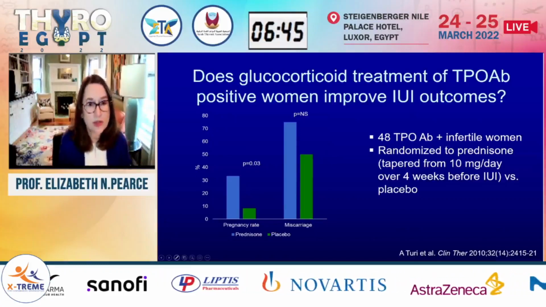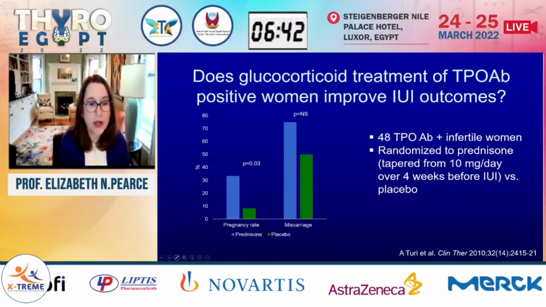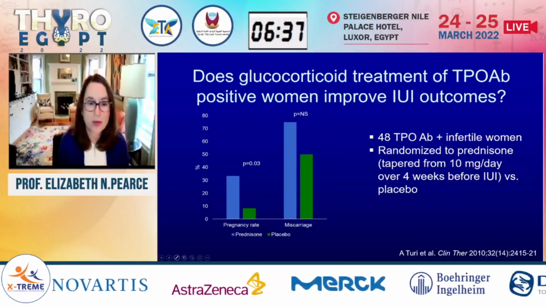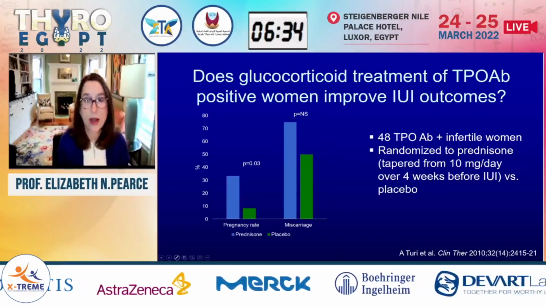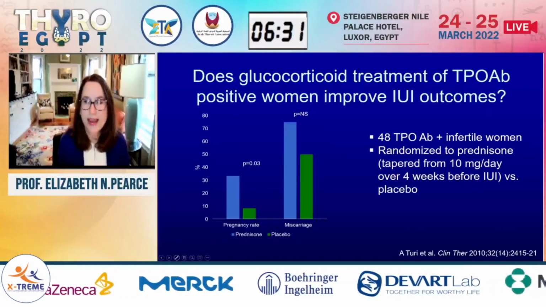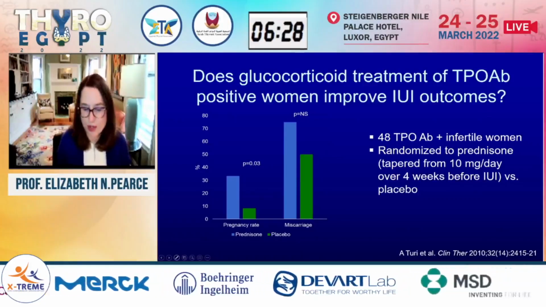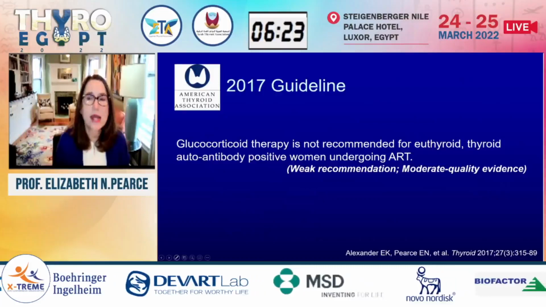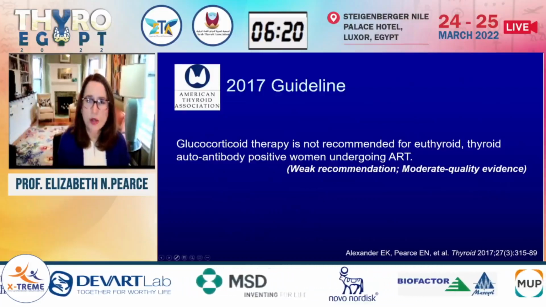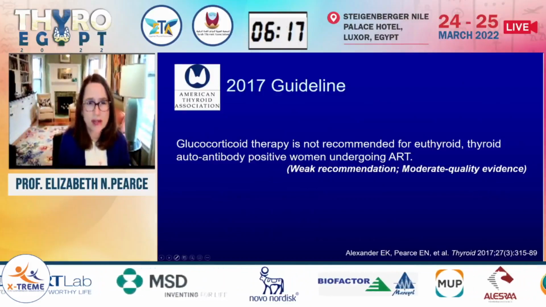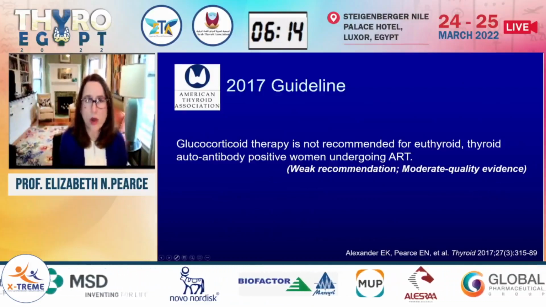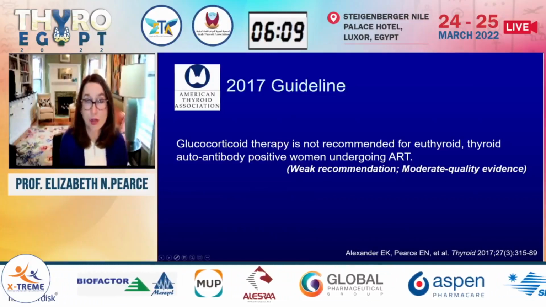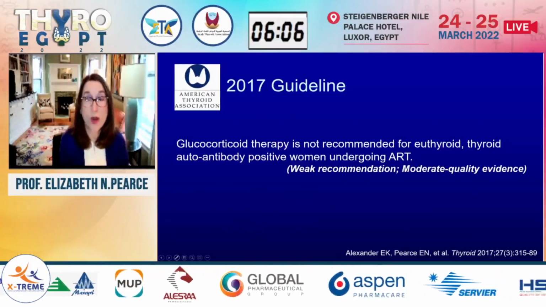Here they looked at miscarriage rates and pregnancy rates. Pregnancy rates were actually higher in the women who got the prednisone compared to the women who got placebo. The miscarriage rates were also higher, although not significantly so. And again, very, very small numbers enrolled in the study, so hard to make conclusive determinations. It's also notable that we have a reasonable amount of literature looking at safety of glucocorticoids in late pregnancy when there are often indications for using them. There's actually not a lot of safety data in the literature for use of glucocorticoids throughout pregnancy or particularly in early gestation.